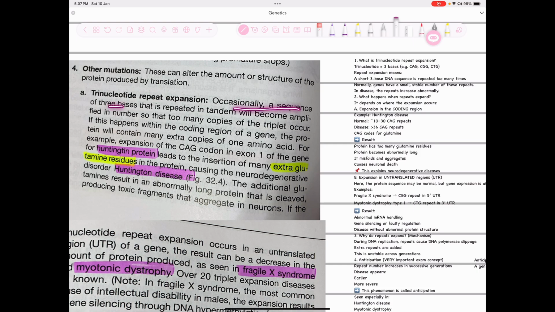Occasionally, a sequence of three bases, that means codons, that is repeated in tandem will become amplified in number so that too many copies of the triplet occur. If this happens within the coding region of a gene, the protein will contain many extra copies of one amino acid. What are they trying to say?